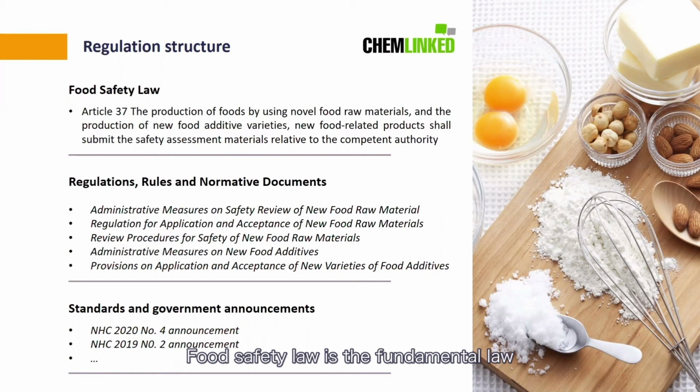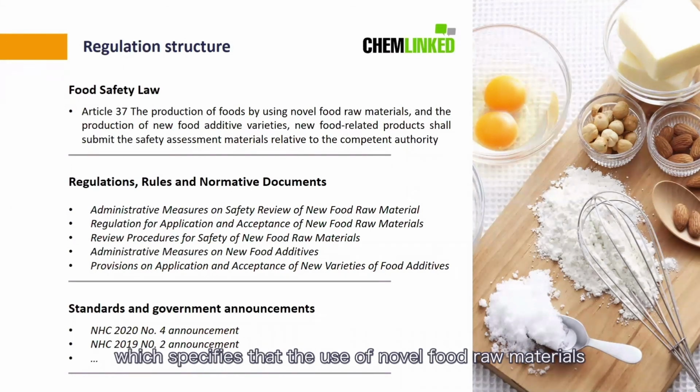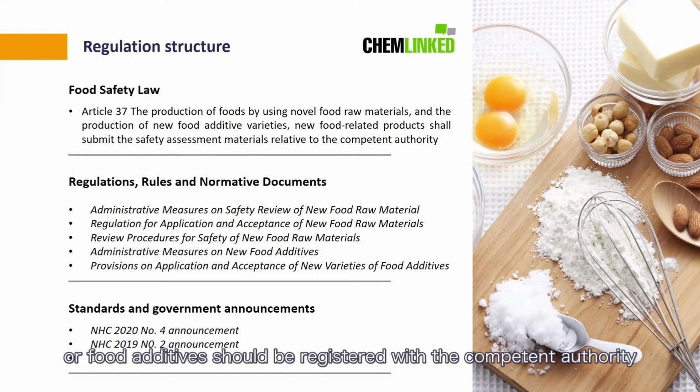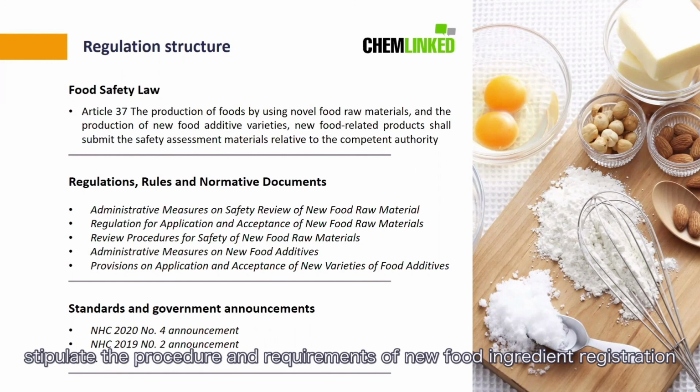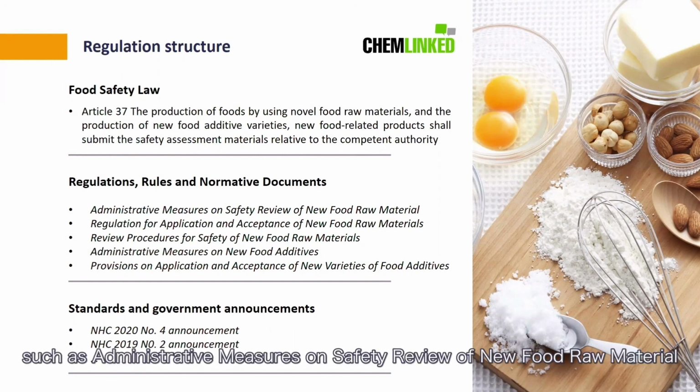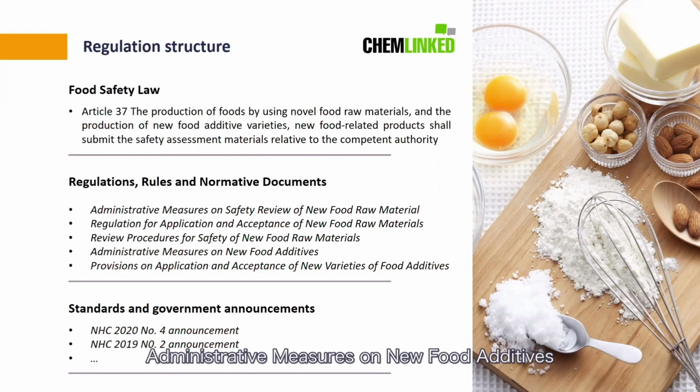Food Safety Law is the fundamental law, which specifies that the use of novel food raw materials or food additives should be registered with the competent authority. In this case, relevant regulations and rules were unveiled to stipulate the procedure and requirements of new food ingredient registration, such as the Administrative Measures on Safety Review of New Food Raw Materials and the Administrative Measures on New Food Additives. Once the substance obtains approval, the authority will release an announcement and specify the usage and some technical requirements. In summary, it is a structure from macro law to micro standard.